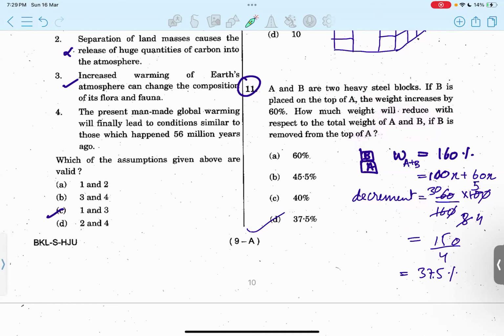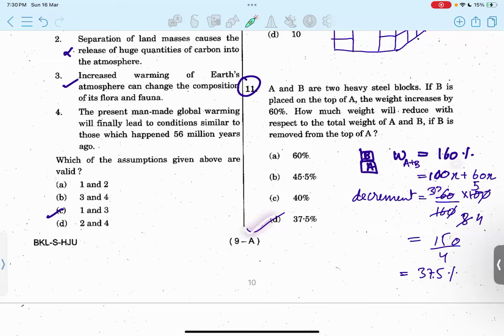So we have to compare from this position, 160%, or you can say 160x. For the decrement, we have to identify the percentage. So it would be 160 minus 60 because we are removing B. So it will be left with, no, sorry, when B is removed from the top of A, I think it should be 100 over here instead of 60. Yes, it should be 100.